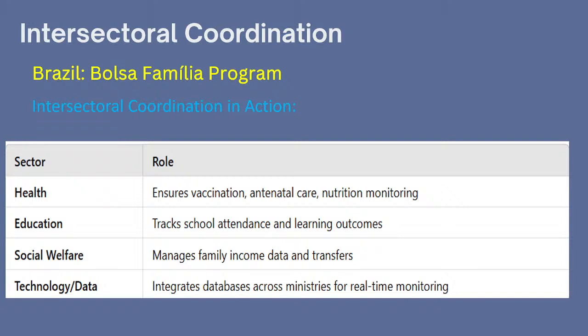So what this health does is ensure vaccination, antenatal care, nutrition monitoring. Education tracks school attendance and learning outcomes. Social welfare manages family income data and transfers, and technology integrates databases across ministries for real time monitoring. So many of these sectors are involved when you talk about this intersectoral coordination.